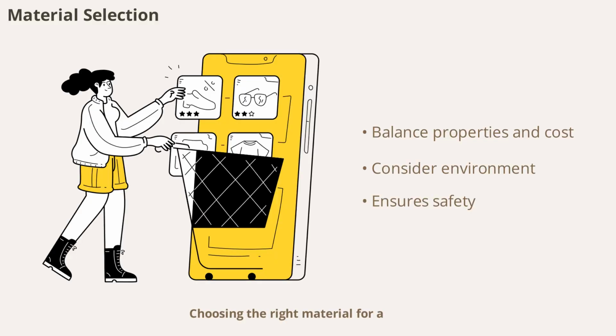Choosing the right material for a job involves balancing mechanical properties with cost, availability, and environmental impact. Engineers must consider all these factors to ensure the final product is safe, efficient, and sustainable.